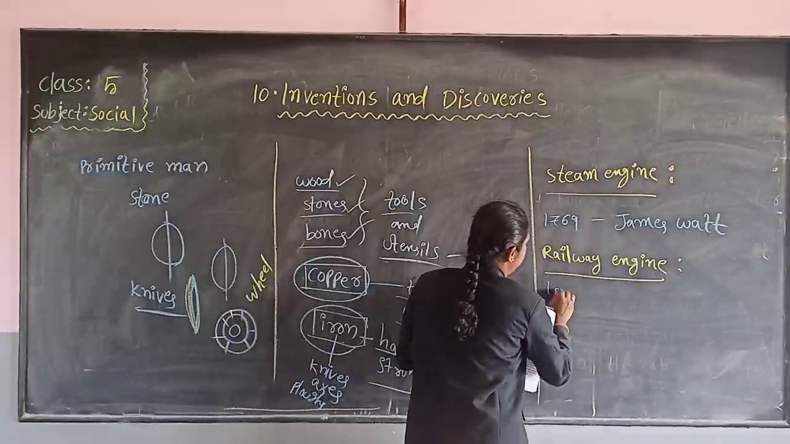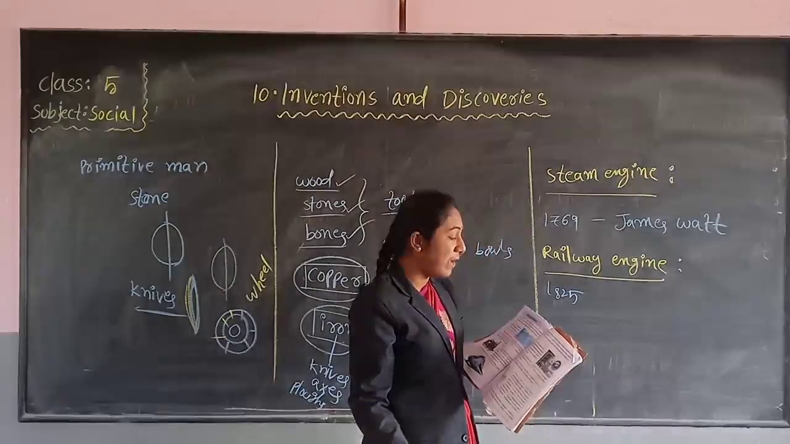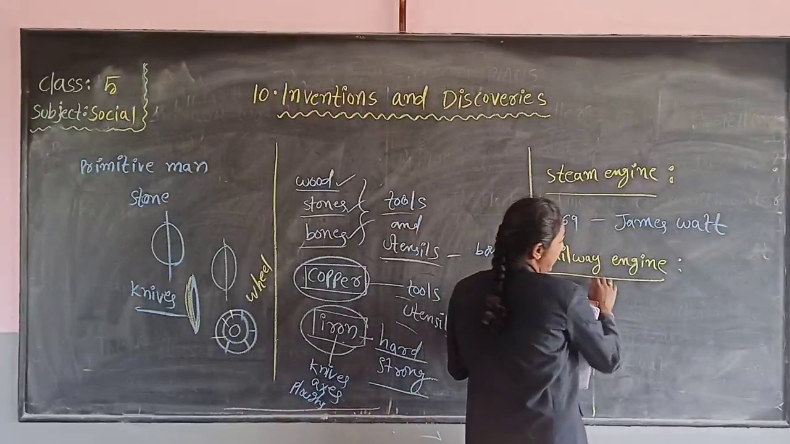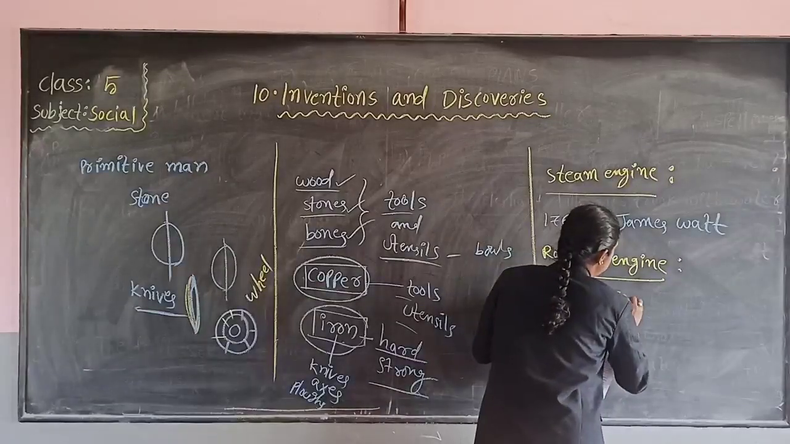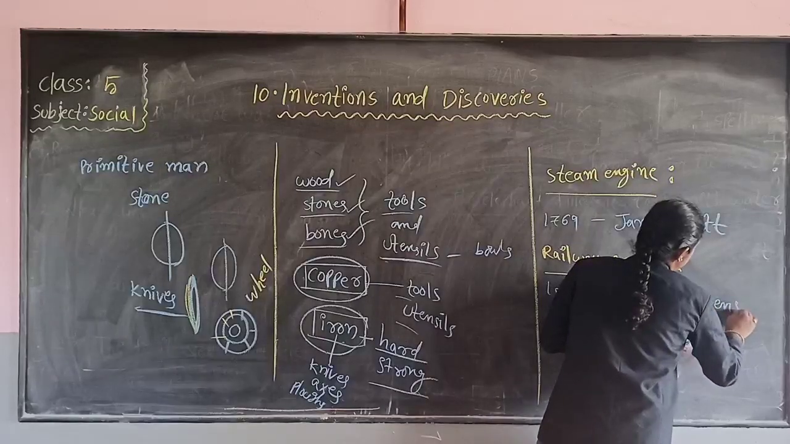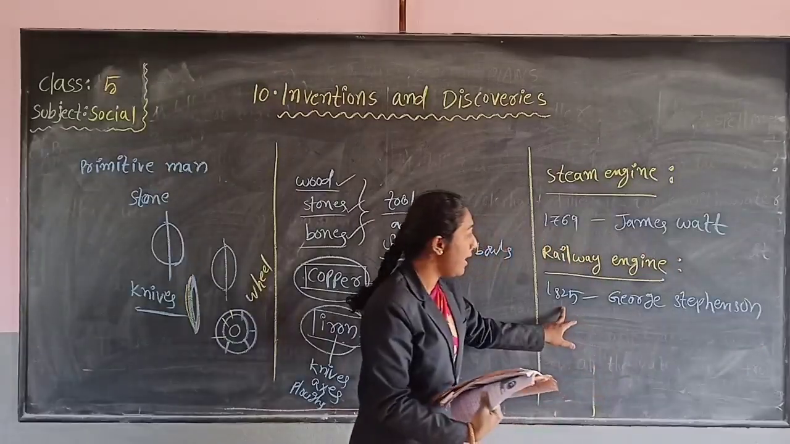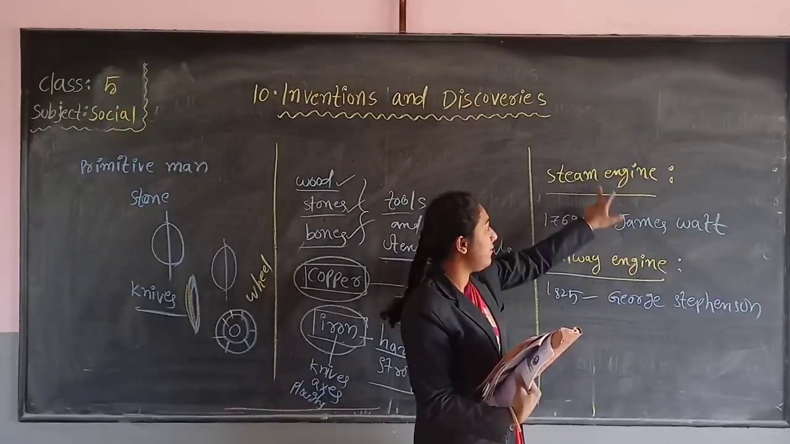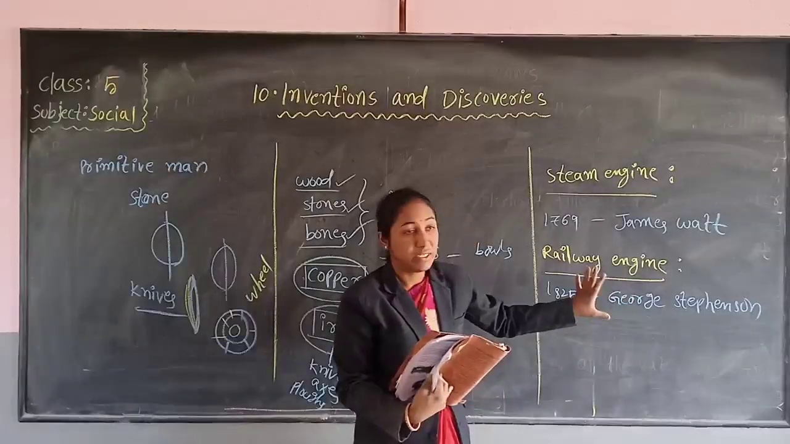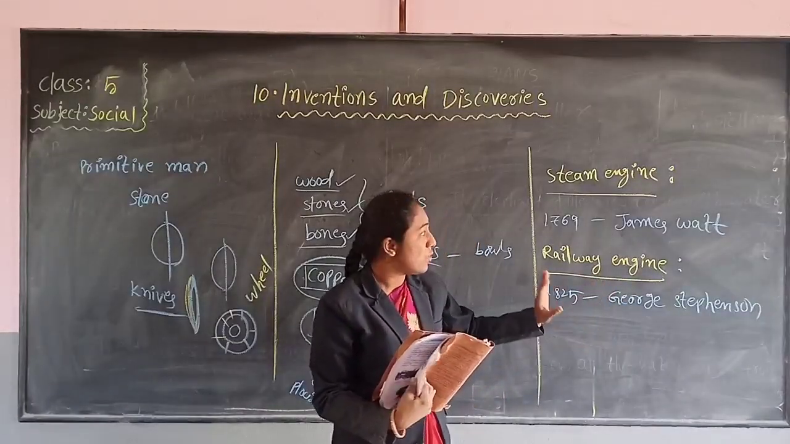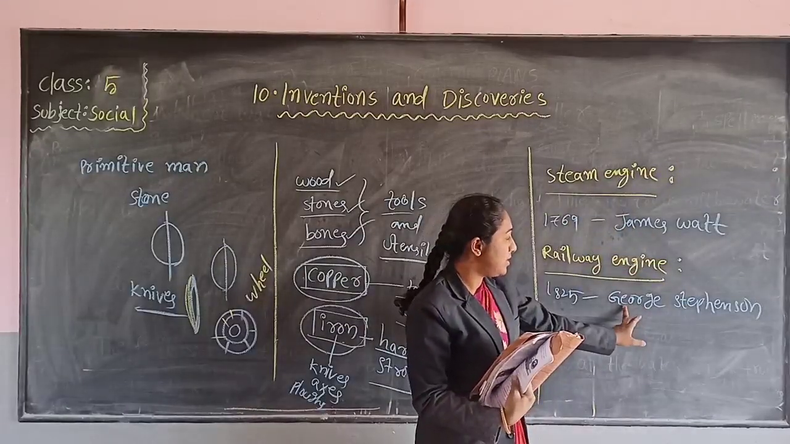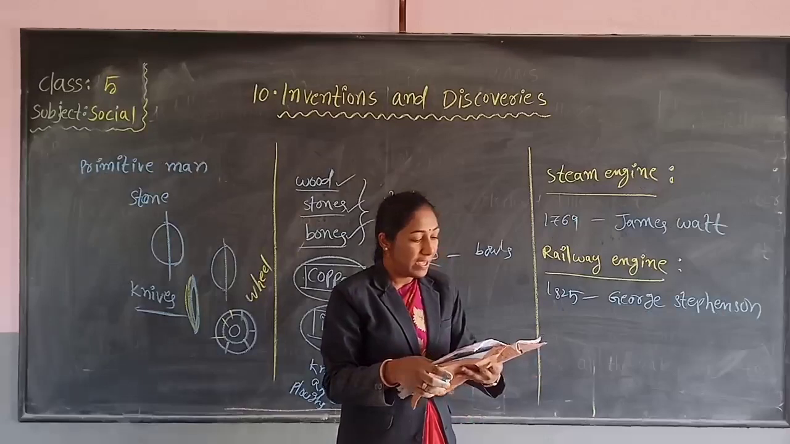In 1825, George Stephenson invented the railway engine. Who invented the railway engine? George Stephenson. George Stephenson invented a railway engine. James Watt invented a steam engine. Very, very important children. These two GK questions also. So, learn these names by heart. James Watt, steam engine. George Stephenson invented a railway engine.